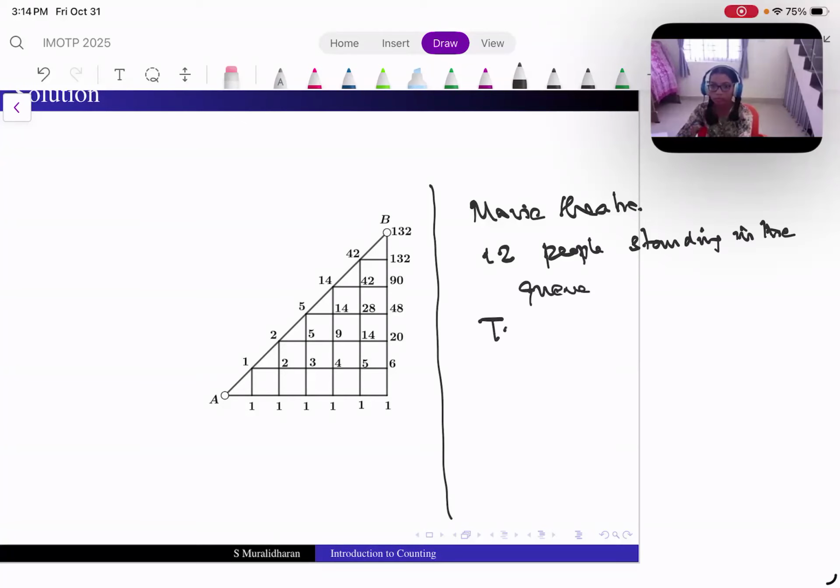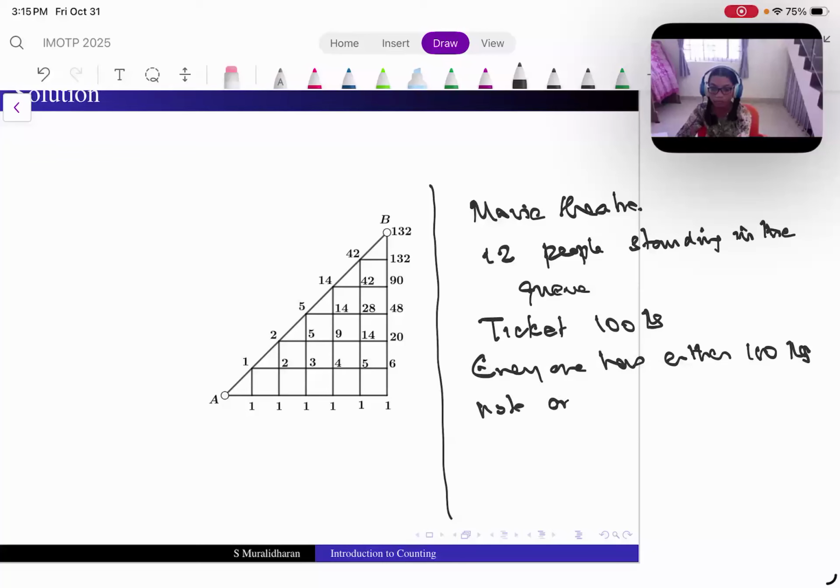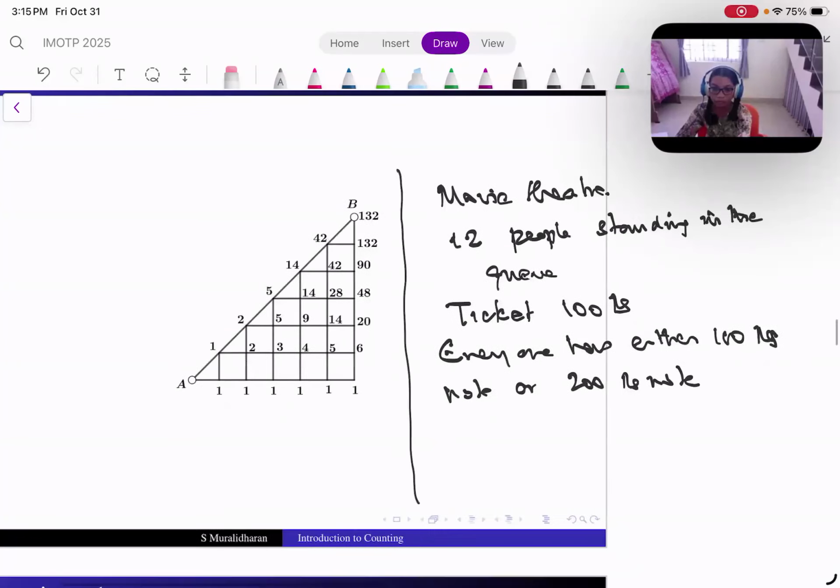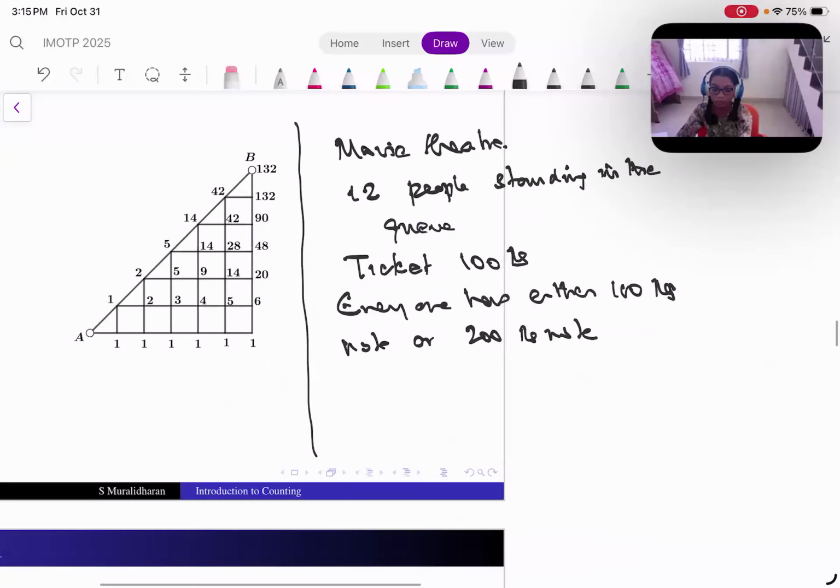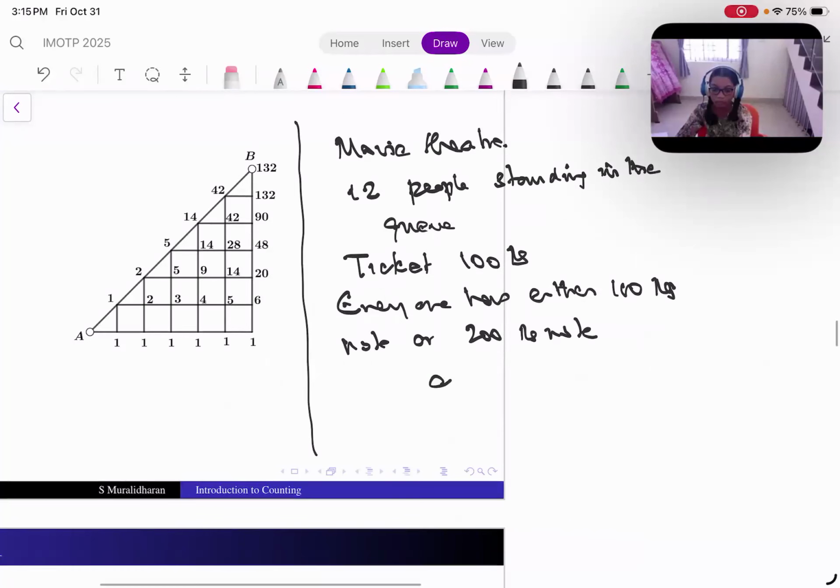Now the cost of one ticket is 100 rupees. And everyone has either a 100 rupee note or a 200 rupee note. Now the cashier to begin with doesn't have change at all. So the cashier has no change at all.